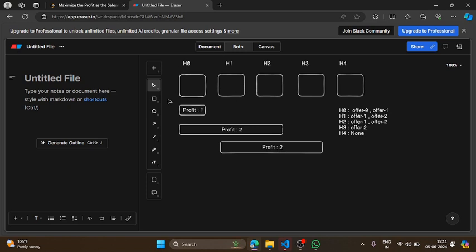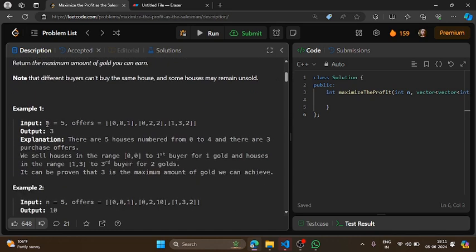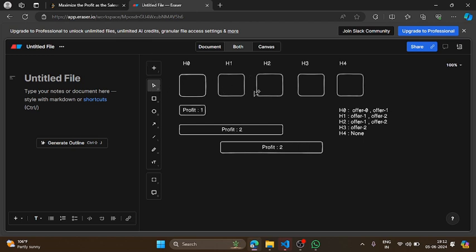Let us suppose these are the houses, as in the example I have shown you previously. The number of houses is equal to n = 5. So we are given 5 houses, namely H0, H1, H2, H3 and H4. Now these are the offers we are given. In the first offer, the buyer wants to buy only house number 0, and he will give you a profit of 1 gold, right?